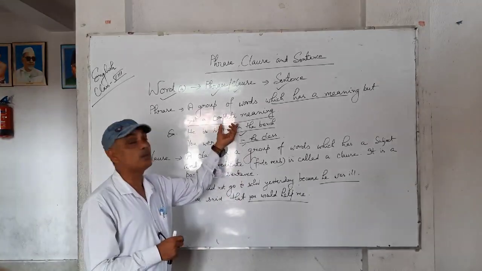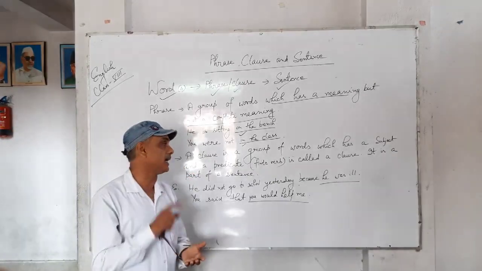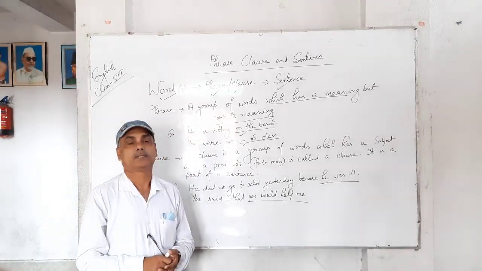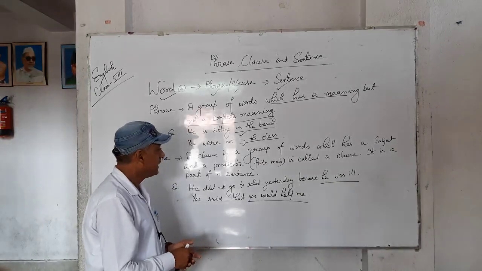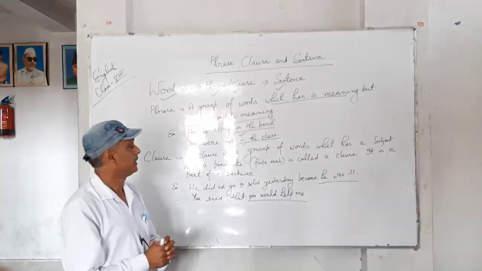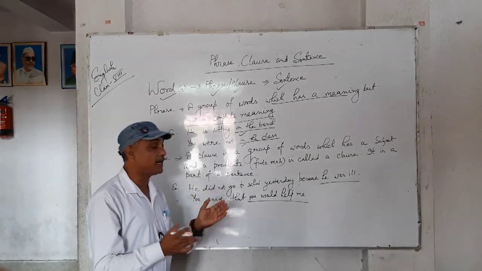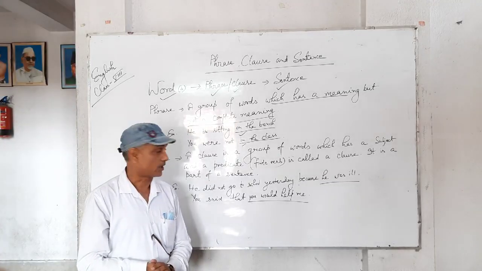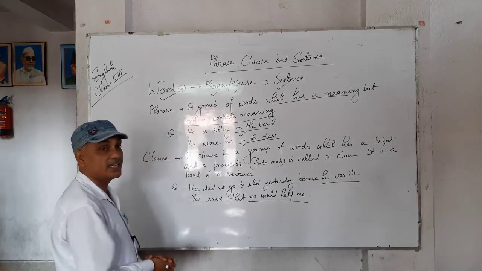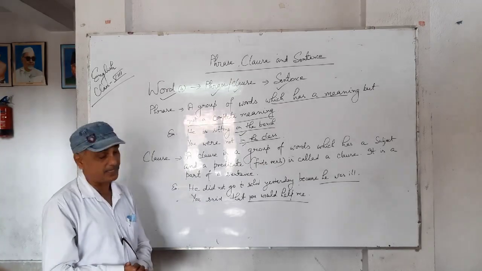It is only a group of words. But in a clause, it has a subject and a predicate, means it has a sense, it has a meaning. This is called a clause and it is a part of a sentence. Clause is a part of a big sentence. It has a subject and a predicate.